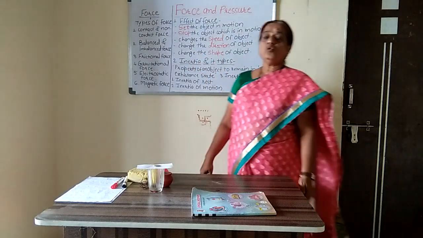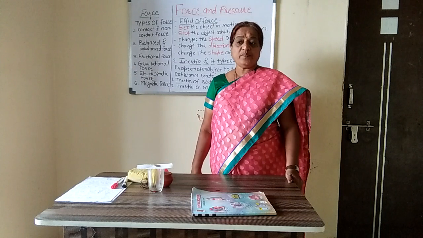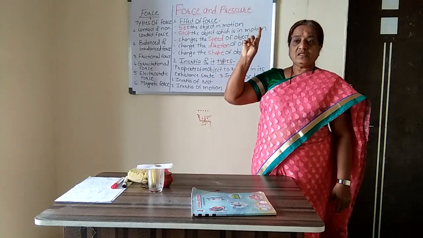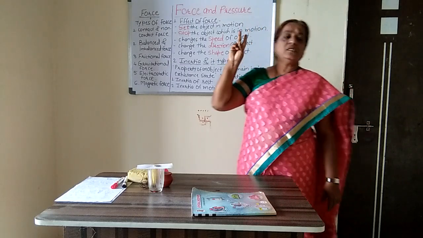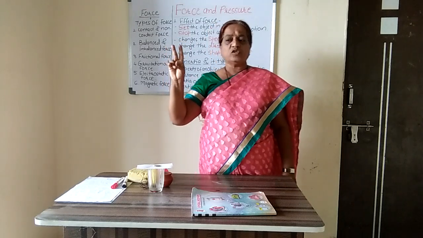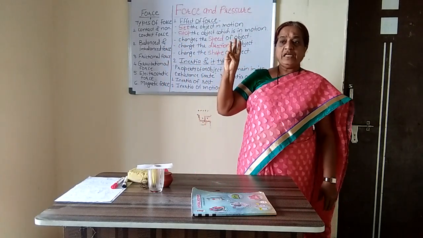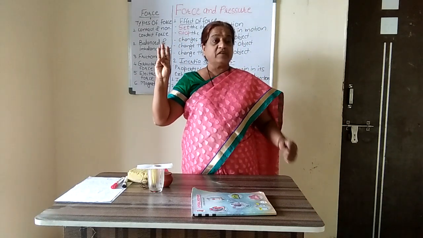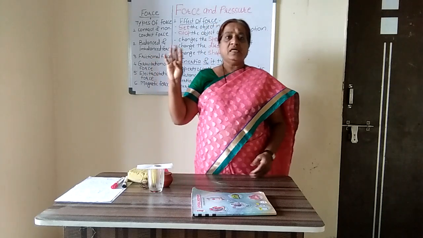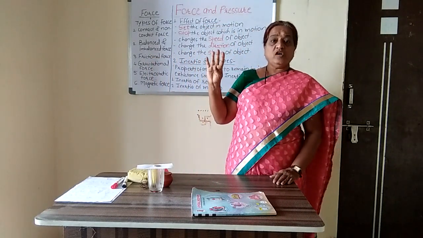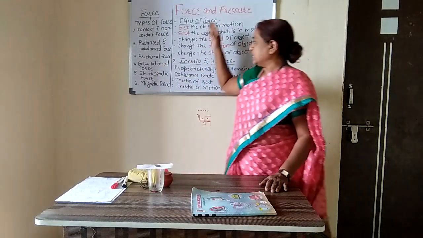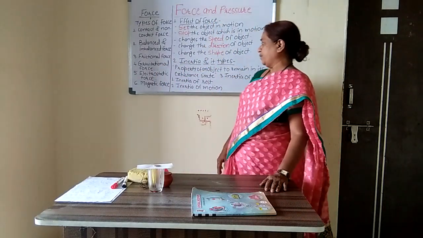So what are the 5 changes that we observe because of force? Number 1, the force sets the object in motion. Number 2, it stops the object which is in motion. Very correct. Number 3, it changes the speed of the object. Either it will increase or decrease. So there is a change in speed of the object. Next, it changes the direction of the object. And the fifth one is, it changes the shape of the object. So these are the 5 effects of force on an object.